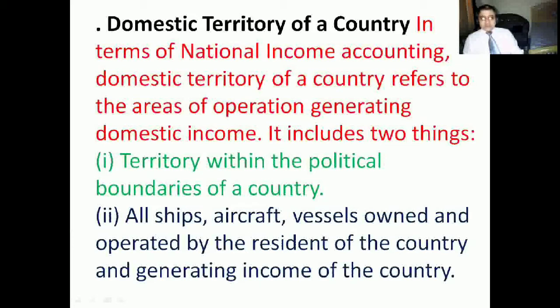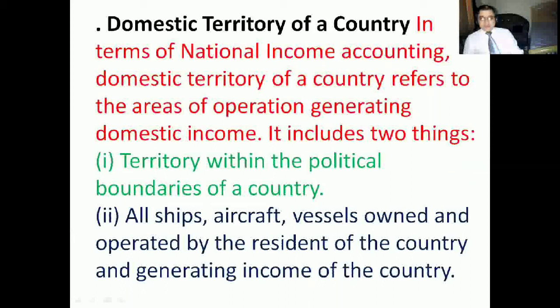First, the territory within the political boundaries of a country. Second, all ships, aircrafts, vessels owned and operated by the residents of the country and generating income of the country. They are part of the domestic territory of the country.